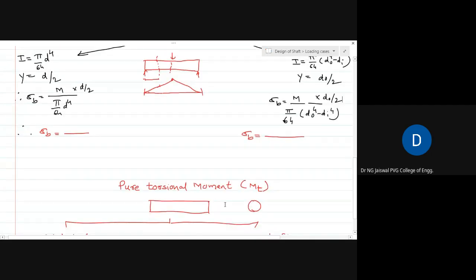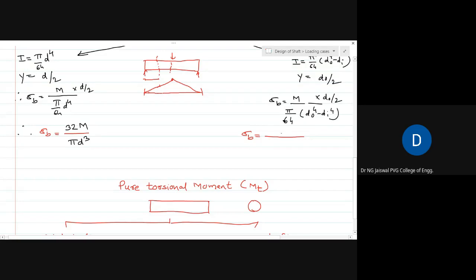Therefore, in case of a solid shaft, you can do some simplification. One d will get cancelled, so here d cube remains. This is d by 2, this is 64. 64 will be in the numerator, 2 in the denominator, so we can cancel it. This is very simple, you can do it. It becomes 32 times M divided by pi d cube. So sigma b is equal to 32 M upon pi d cube in case of a solid shaft.